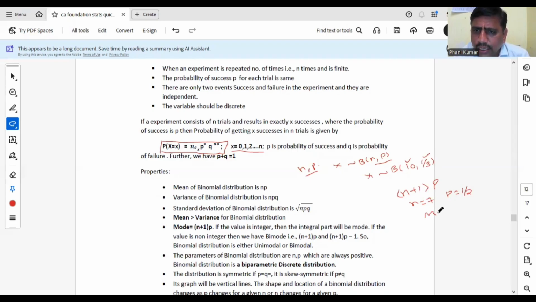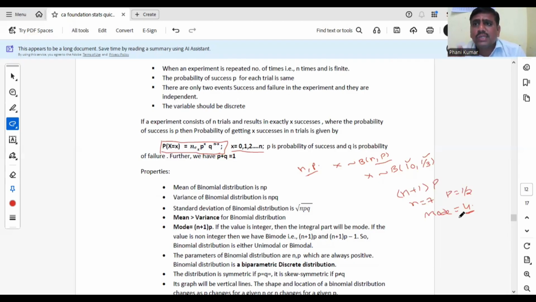We got it as 4, an exact value, so consider two modes: that value 4 and the one before it, 4 minus 1, which is 3. So the two modes are 4 and 3. When (n plus 1)p is exactly an integer, the binomial distribution will have two modes.